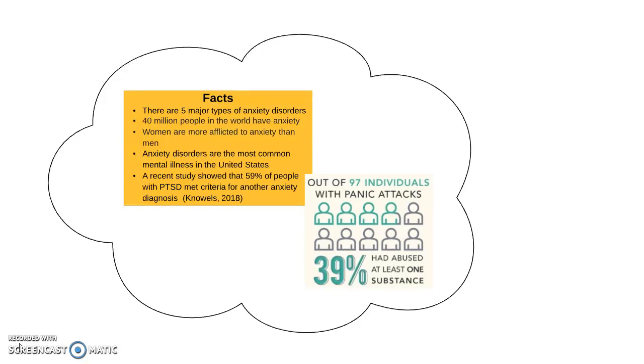And to conclude our concept map, we have some facts. There are 5 major types of anxiety disorders. 40 million people in the world have anxiety. Women are more afflicted by anxiety than men. Anxiety disorders are the most common mental illness in the U.S. A recent study showed that 59% of people with PTSD met the criteria for another anxiety diagnosis, and 97 individuals with panic attacks, 39% of them had abused at least one substance.